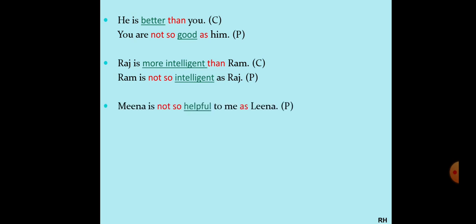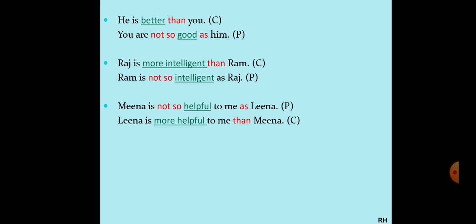Next one. Meena is not so helpful to me as Leena. Not so dash as. So this is positive, negative. So we'll add comparative sentence without using the word not. So Leena will come into beginning. Leena is helpful will become more helpful. Leena is more helpful to me than Meena.